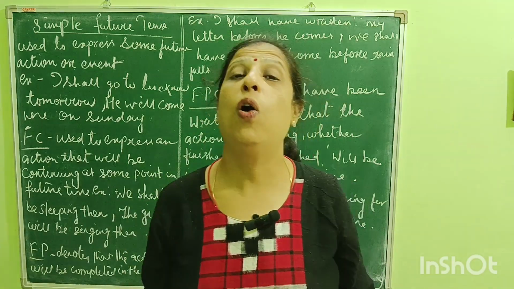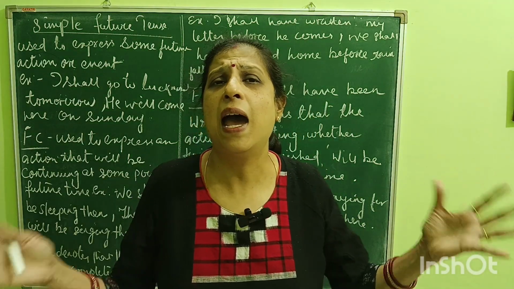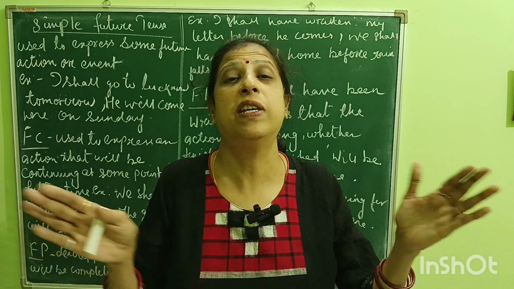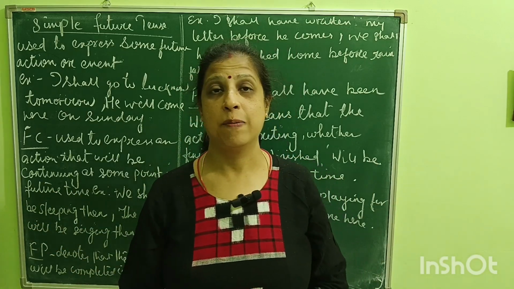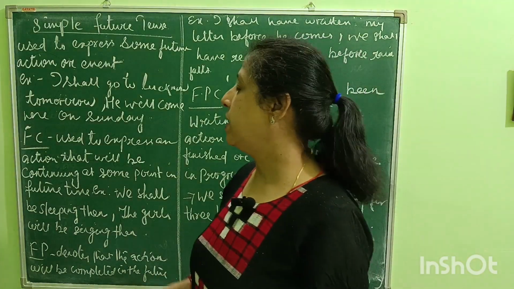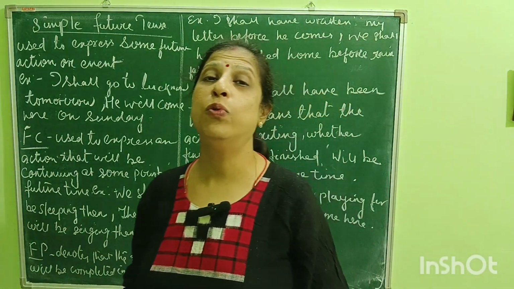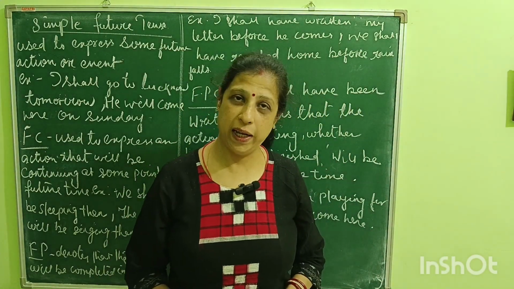Any action or event that is going to happen or going to take place is called simple future tense. In simple future tense, we always use shall or will.